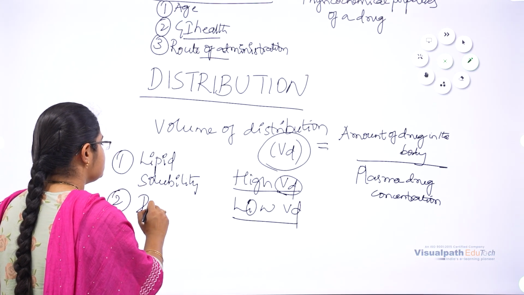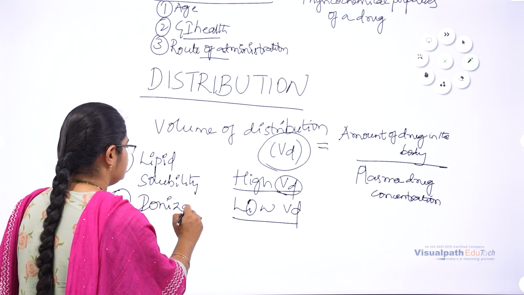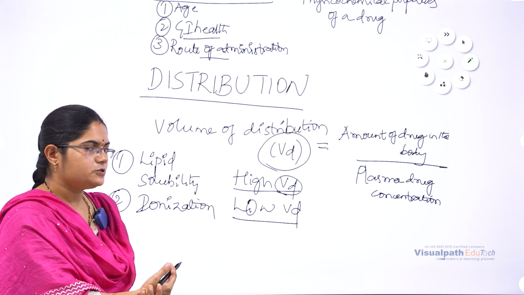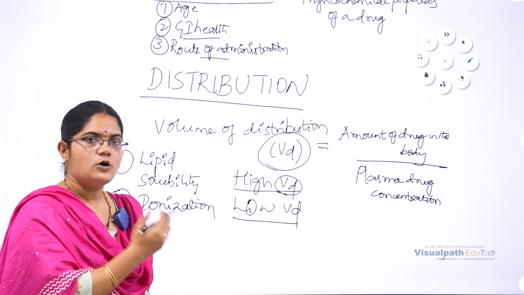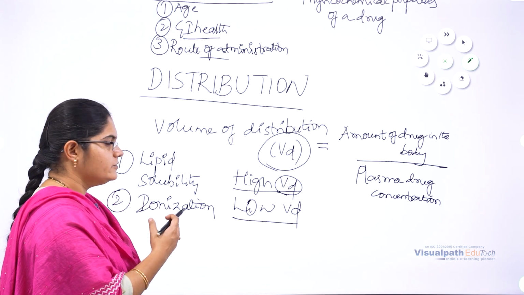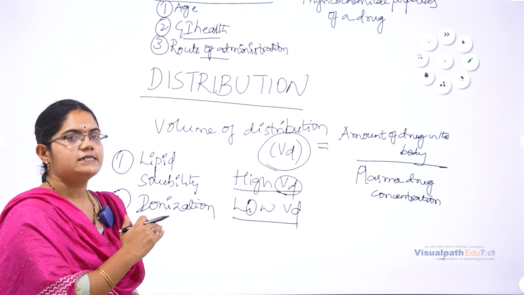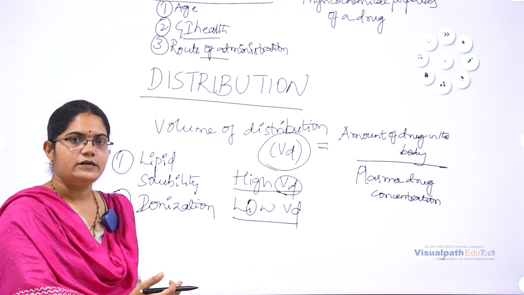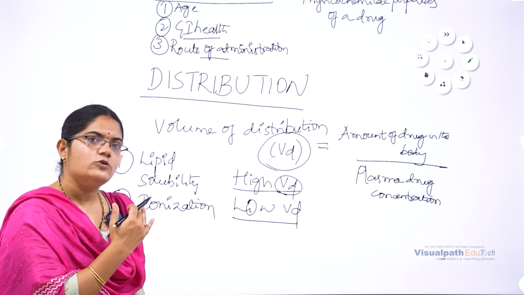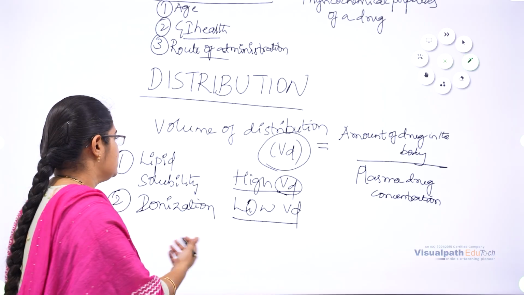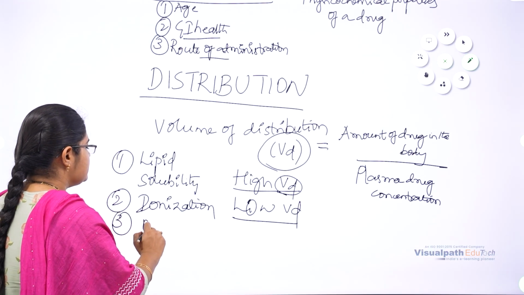In the same way, ionization. As with absorption, the unionized or unbound part of the drug will be distributed faster than the bound or ionized part. Ions are less distributed than non-ions. The unionized part will be more absorbed and more distributed. Next is molecular size.